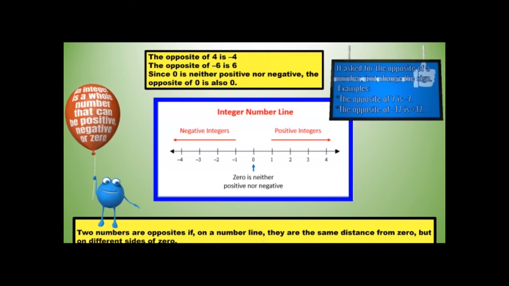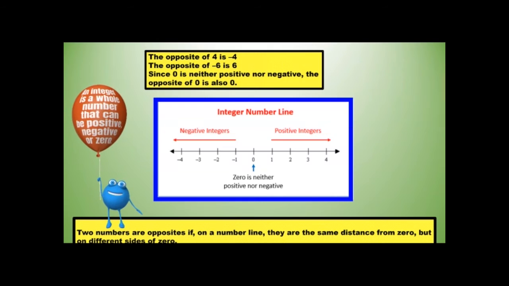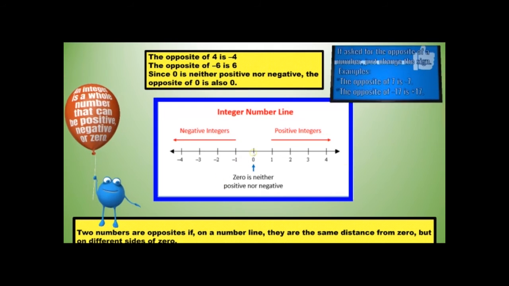Two numbers are opposite if on the number line they are the same distance from 0, but they're on the different sides of the 0.